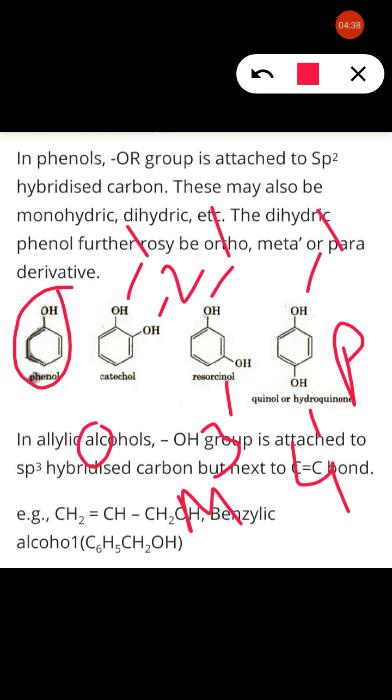Among these three, para is more stable than meta and then ortho, because in para the groups are far away from each other. So the order is ortho, meta, para, with para the most stable.